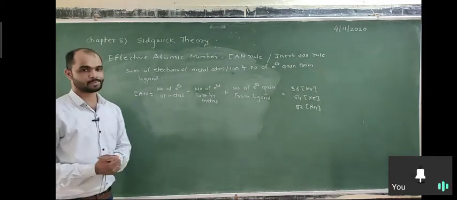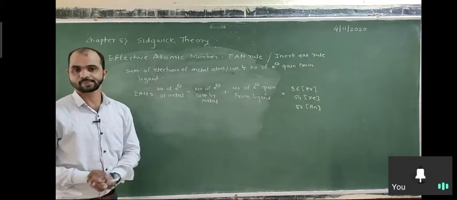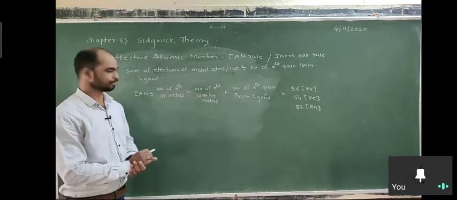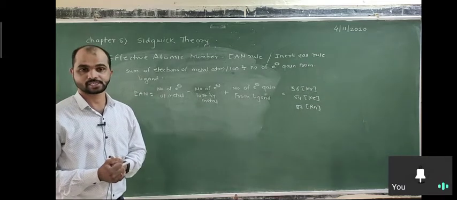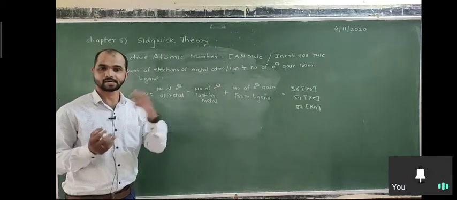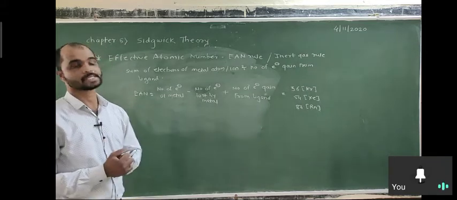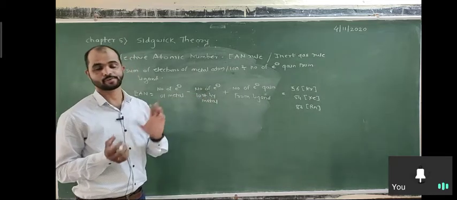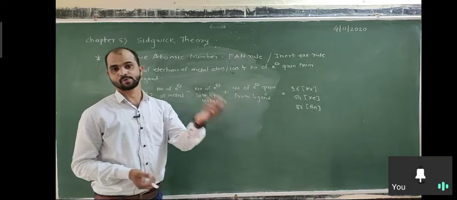In a complex there are two parts, the metal and the ligands. The metal has its own electrons, meaning its atomic number, minus the electrons lost when the complex is formed. The metal has some oxidation state, which means the number of electrons lost by the metal during formation of the complex. So we subtract this number, plus we add the electrons gained from the ligands.